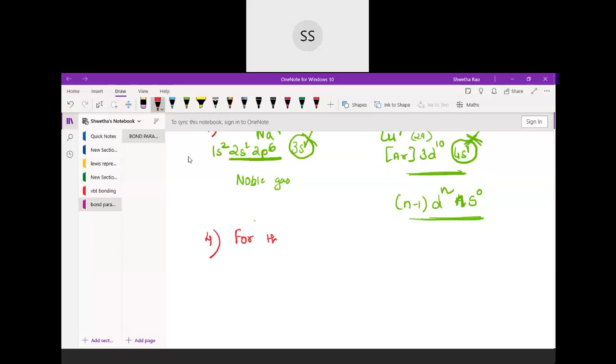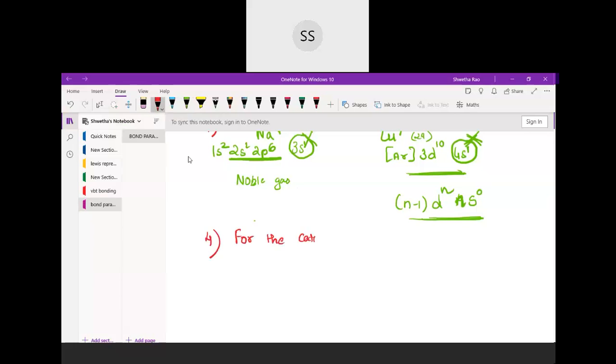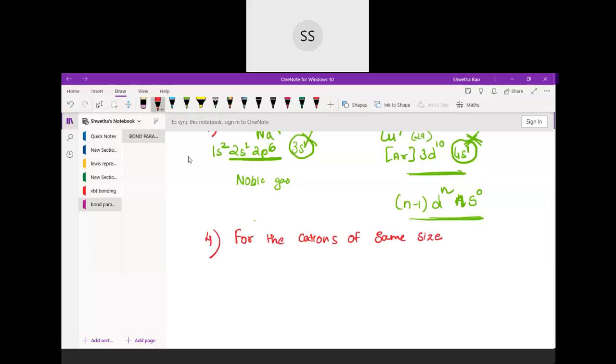Noble gas configurations do not have that ease of taking electrons, whereas for the d orbital, the effective nuclear charge will be very high because it has still not attained the noble gas configuration. The d-orbital electrons make this copper ion more polarizing. So that is the next rule.